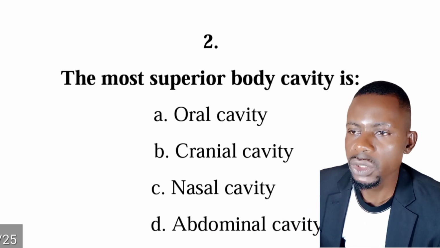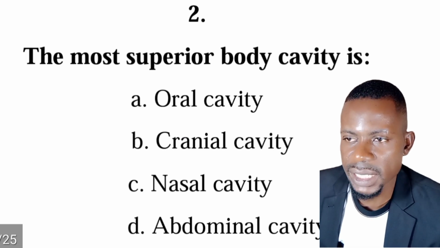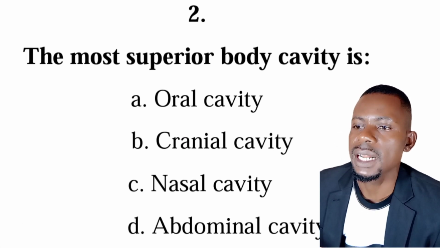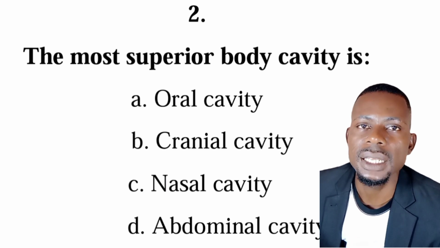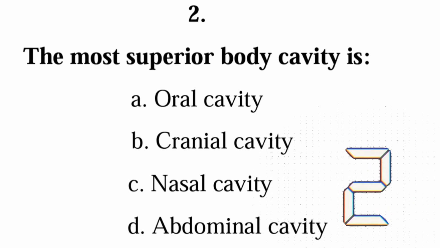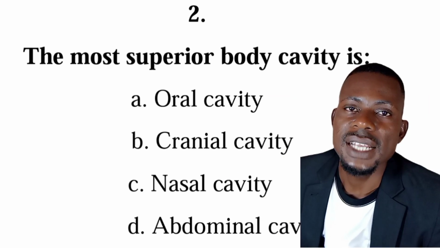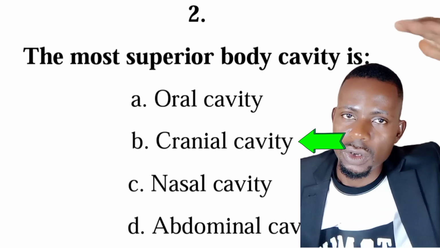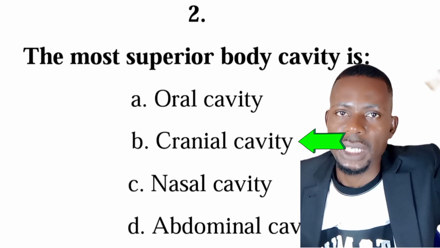Number two question is from body cavities. The most superior body cavity is it oral cavity, cranial cavity, nasal cavity, or abdominal cavity? The correct answer is B, cranial cavity. So the cranial cavity is the most superior or uppermost cavity.